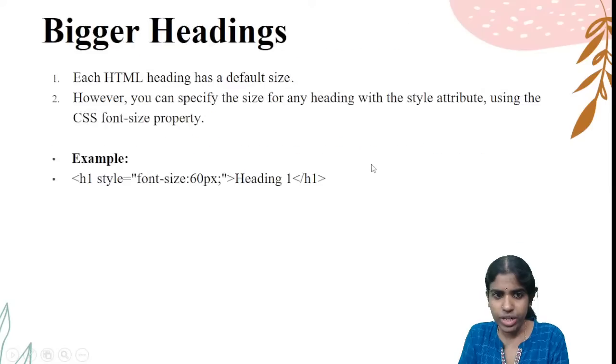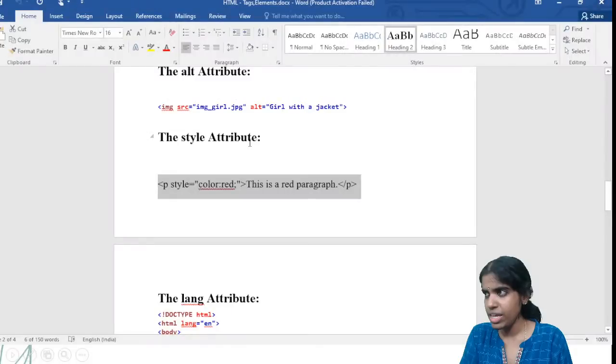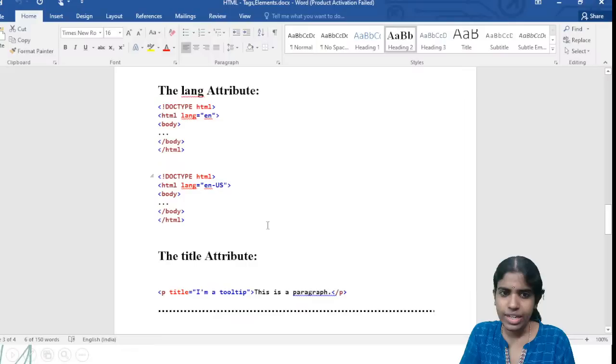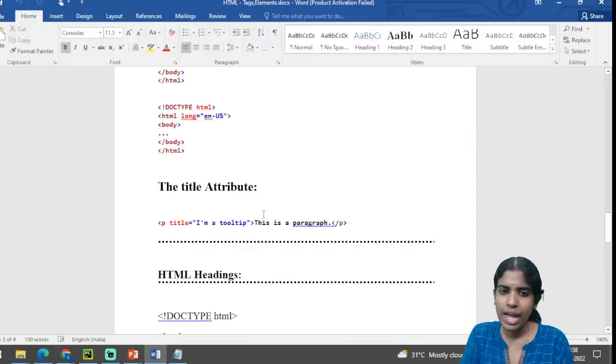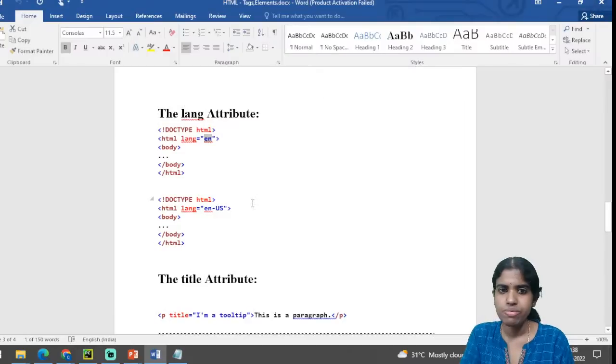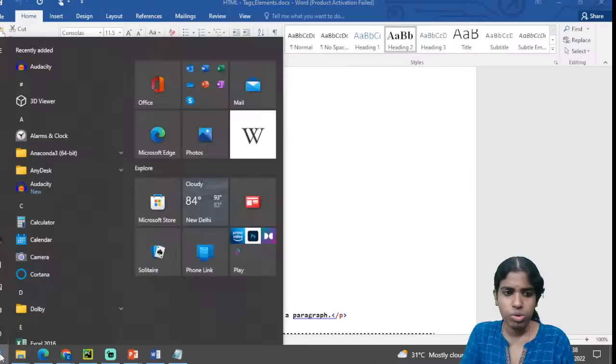So you have different types of headings and you can go for paragraph tags. What are all the different types of paragraph tags? You can go for bigger headings, and all these are the different types of attributes that are available. So I can go for a title attribute. If I want to change the language, there is one more attribute called the lang attribute. So I can use this lang attribute, html lang equal to, within double quotes, I am giving English. So I can change the language and let me show you. It will be displayed in English. So all these are the different types of attributes available in HTML.